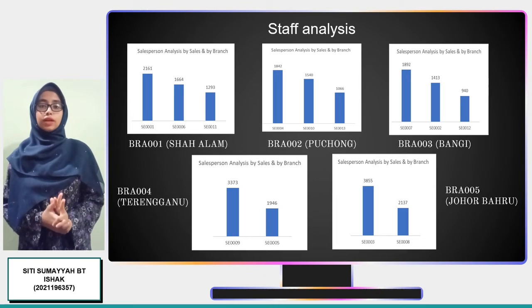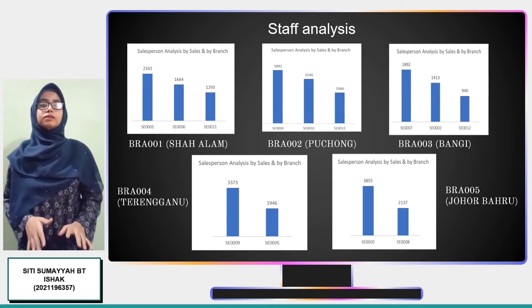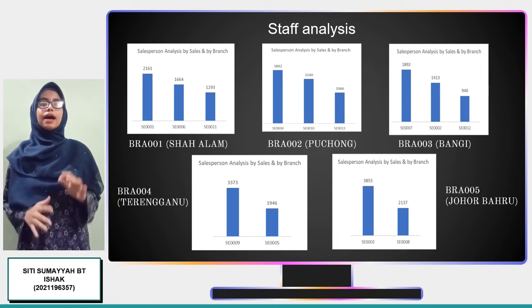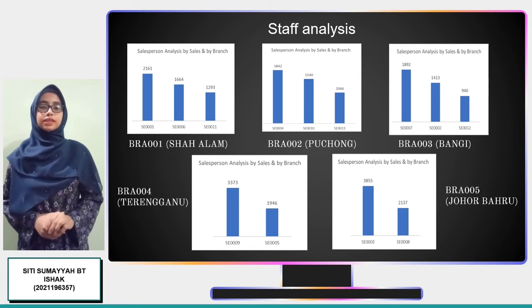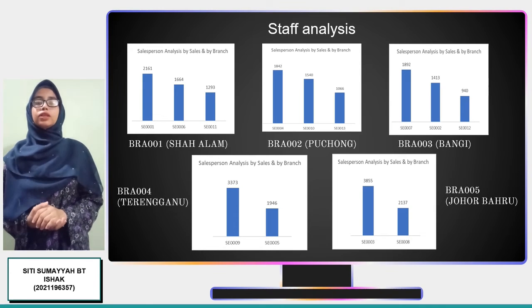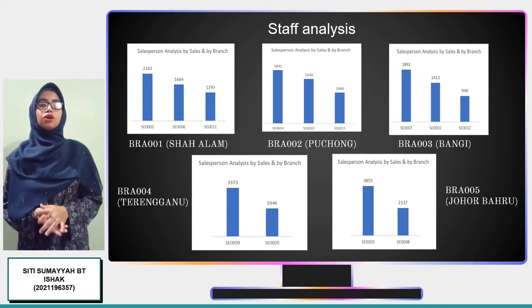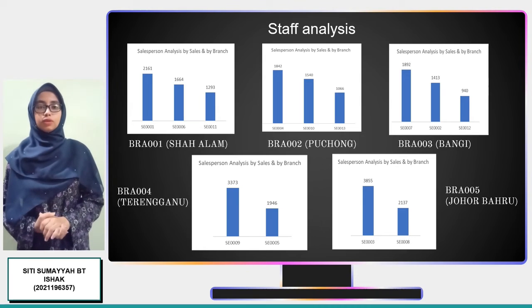While at branch 2, SE4 dominates sales because its total sales are higher than the other two salesperson. Following that, the salesperson analysis at branch 3 reveals that SE7 tops the chart with total sales of 1,892.